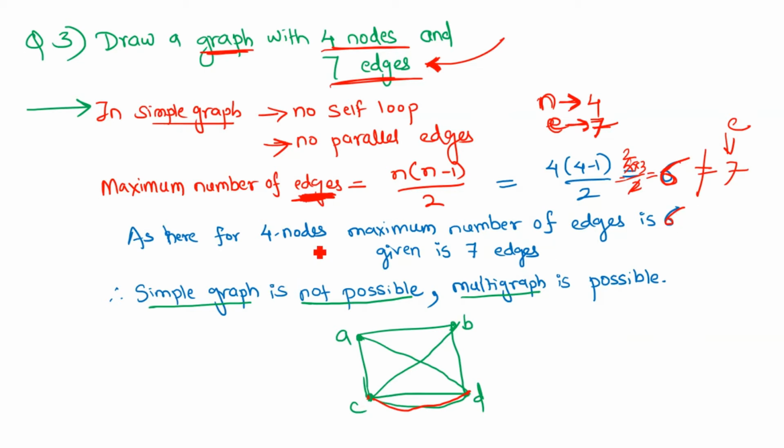So here for 4 nodes, the maximum number of edges is 6, but we have been asked to draw 7 edges, which is one more. So the simple graph is not possible. We can draw a multigraph. So this is one example, but a simple graph is not possible to draw with this data. We have just drawn the example of a multigraph.